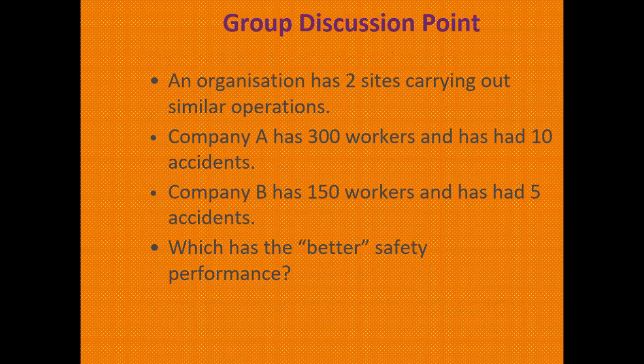An organization has two sites carrying out similar operations. Company A has 300 workers and had 10 accidents. Company B has 150 workers and has had 5 accidents. Which has better safety performance? Can anyone answer this one?